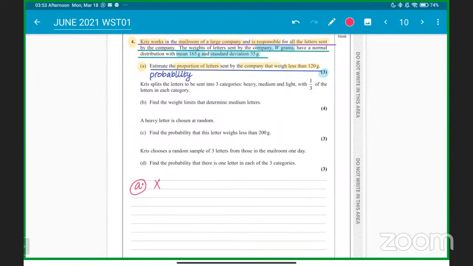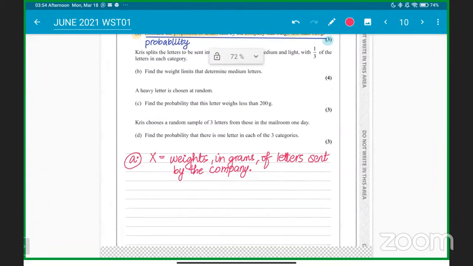So again, first you define your variable: X is the weights in grams of letters sent by the company.